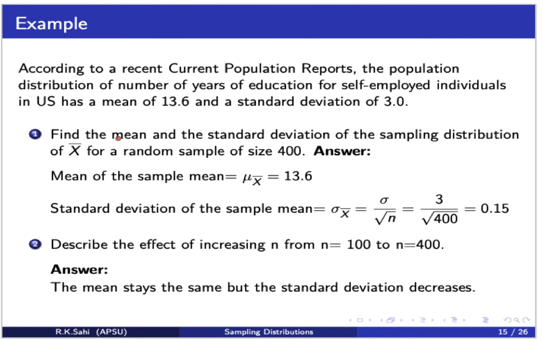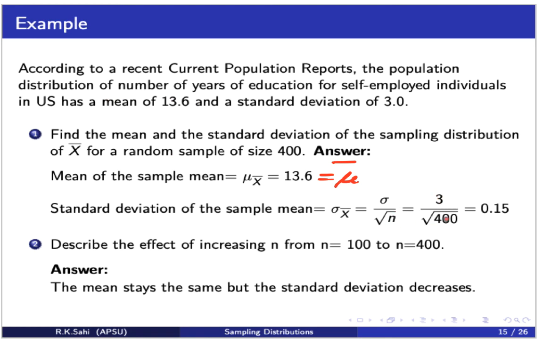So this question says, find the mean and the standard deviation of the sampling distribution of the sample mean for a random sample of size 400. Now the answer is the mean is exactly the same as the population mean. So you don't even have to worry, just go and look at the population mean. But the standard deviation is sigma over the square root of n.